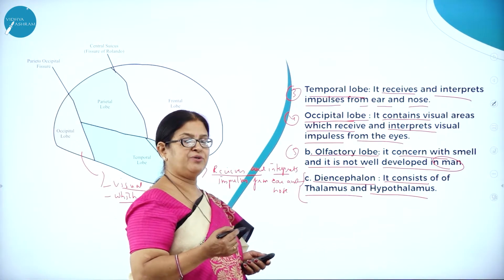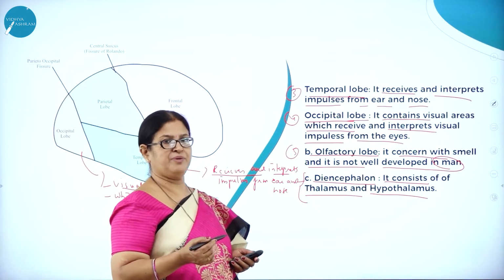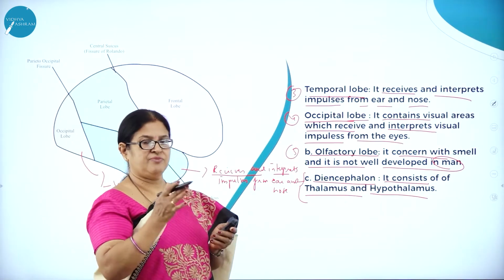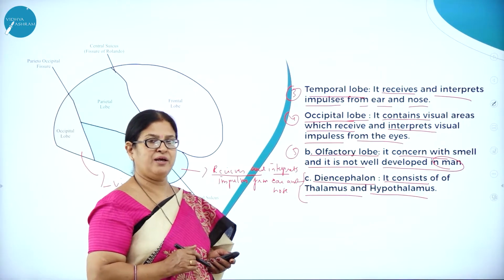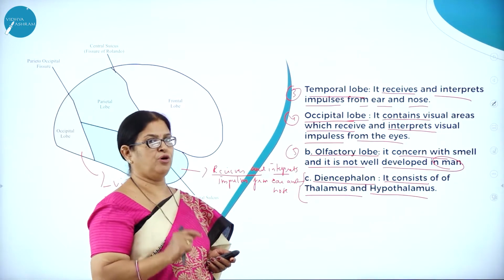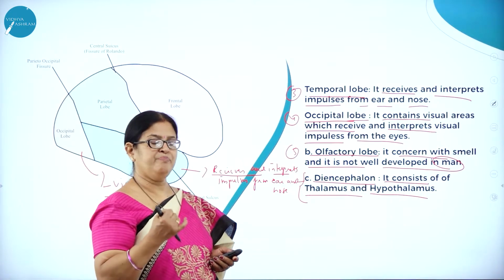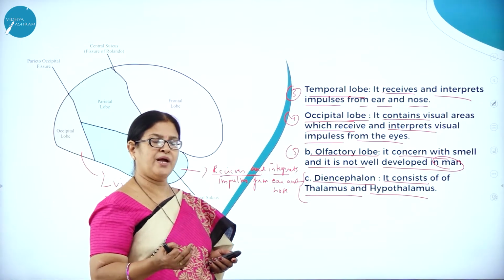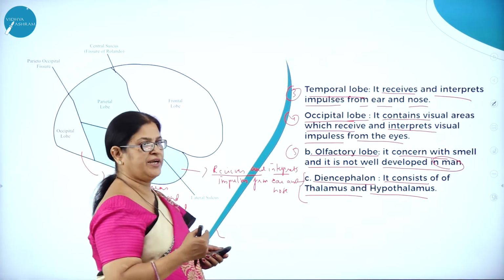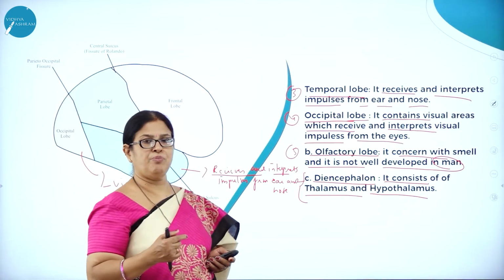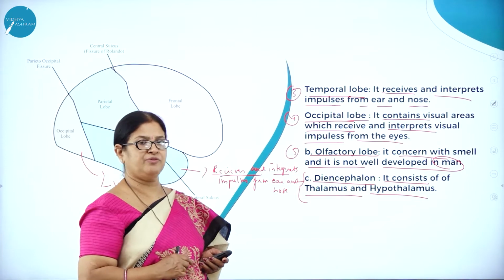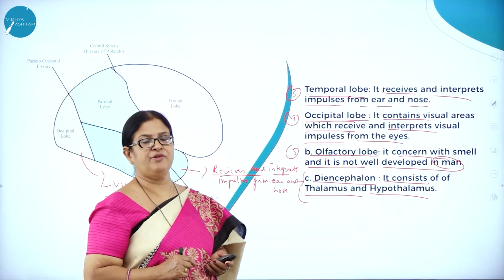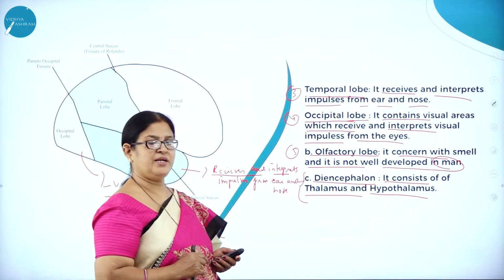Cerebrum is divided into right and left cerebral hemisphere by a partition that is bounded by corpus callosum, and each cerebral hemisphere is divided into 4 lobes, namely the frontal lobe, parietal lobe, temporal lobe, and occipital lobe. Also, we have studied the functions of each lobe. Moving on to the next very important part of the forebrain, that is diencephalon, which consists of thalamus and hypothalamus.